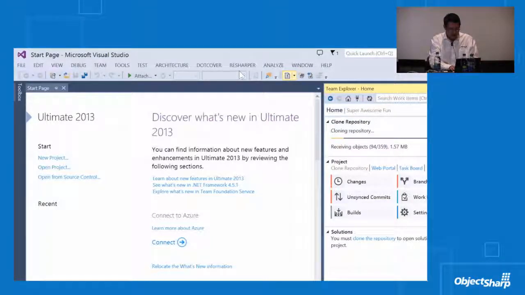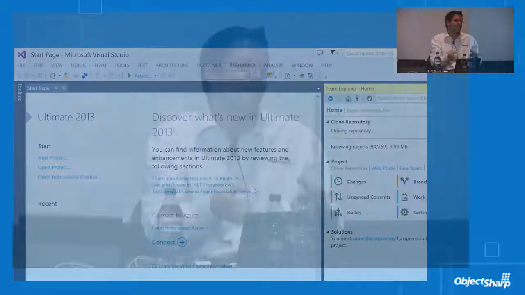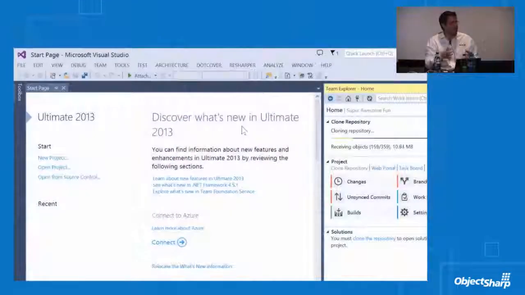What's really great about that is that we're actually seeing some really interesting things happen in the environment, because this is no longer just a Microsoft IDE. I'm able to do things like develop for my Android phone using Xamarin. I can go ahead and develop Express-based Node.js apps in Visual Studio alongside, let's say, my Web API service or my MVC front end. So these are really interesting developments in the Visual Studio world. It's trying to be more than just your Microsoft IDE. It's trying to be the greatest integrated development environment in the whole entire world.